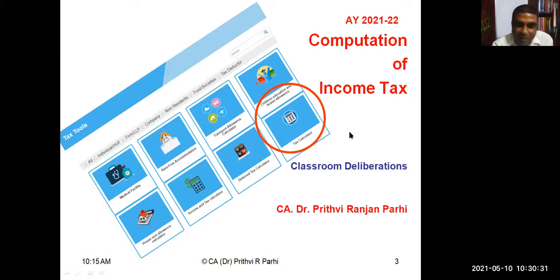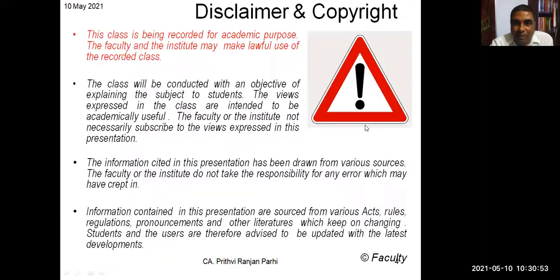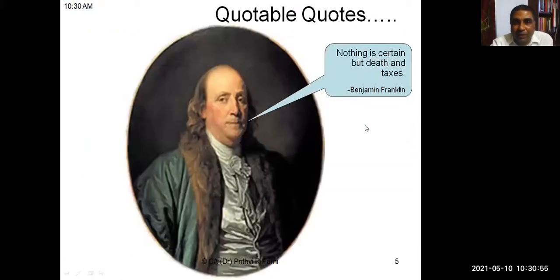Have you ever used a calculator called a tax calculator? No, sir. So today we'll be learning that, because this calculator is very helpful for us. Without even knowing the tax rates, with the help of this calculator we'll be able to compute tax for various kinds of assets. We'll be learning how to do that. But before that, some basic things I would like to explain to you.